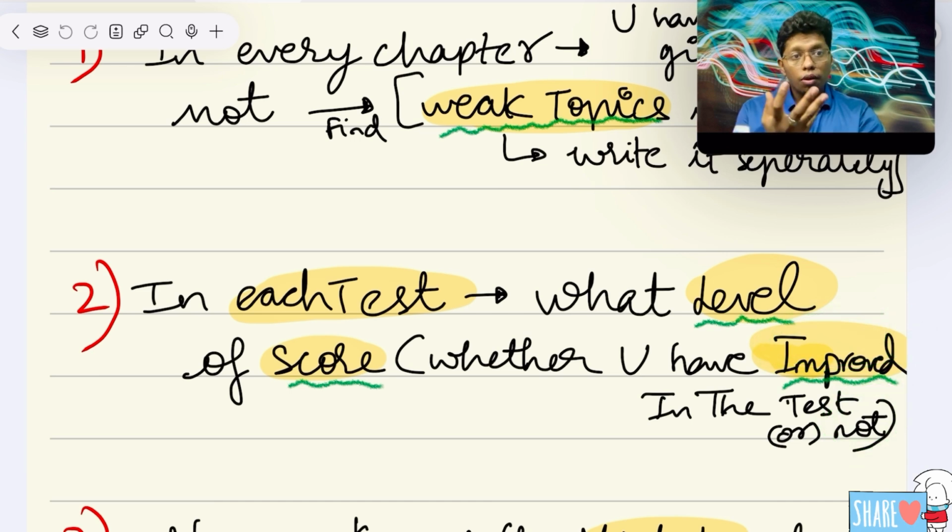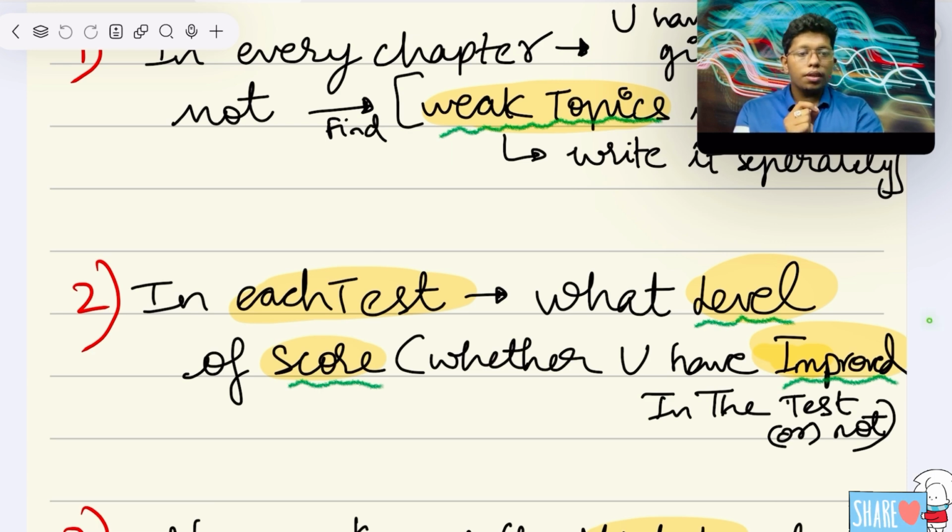Don't think that if you don't improve it's a waste of time. Sometimes if you take 1 or 2 tests, marks will be equal, sometimes they may go lower also. It does not mean that you have not improved, because sometimes the paper may be tough, or some silly mistakes may happen. But try to be consistent in every test. Don't lose hope. It is very important.